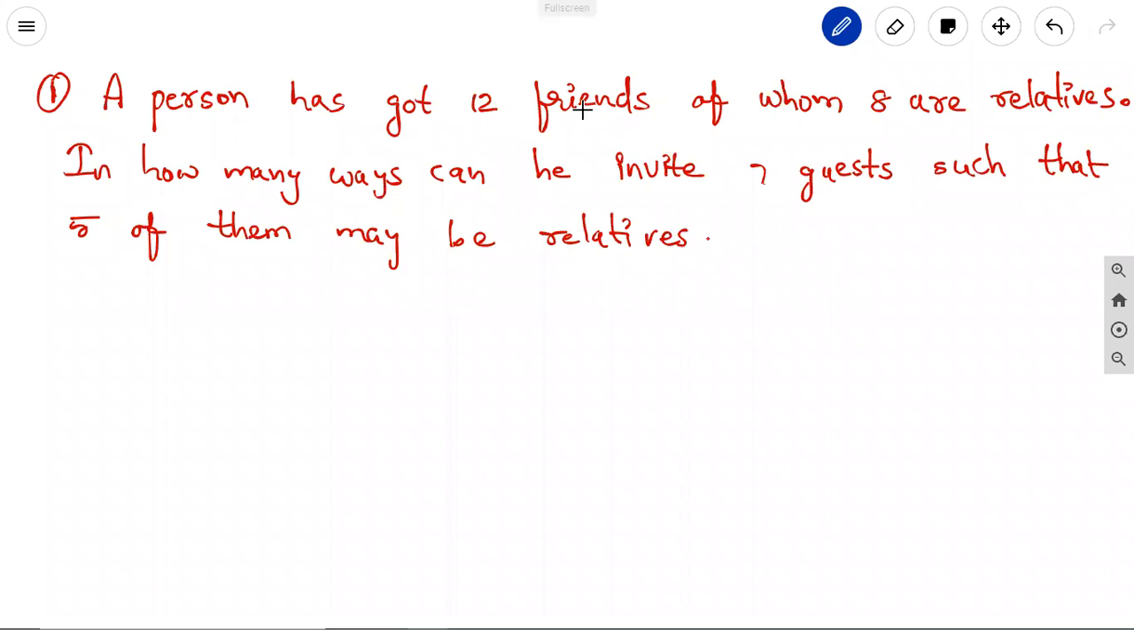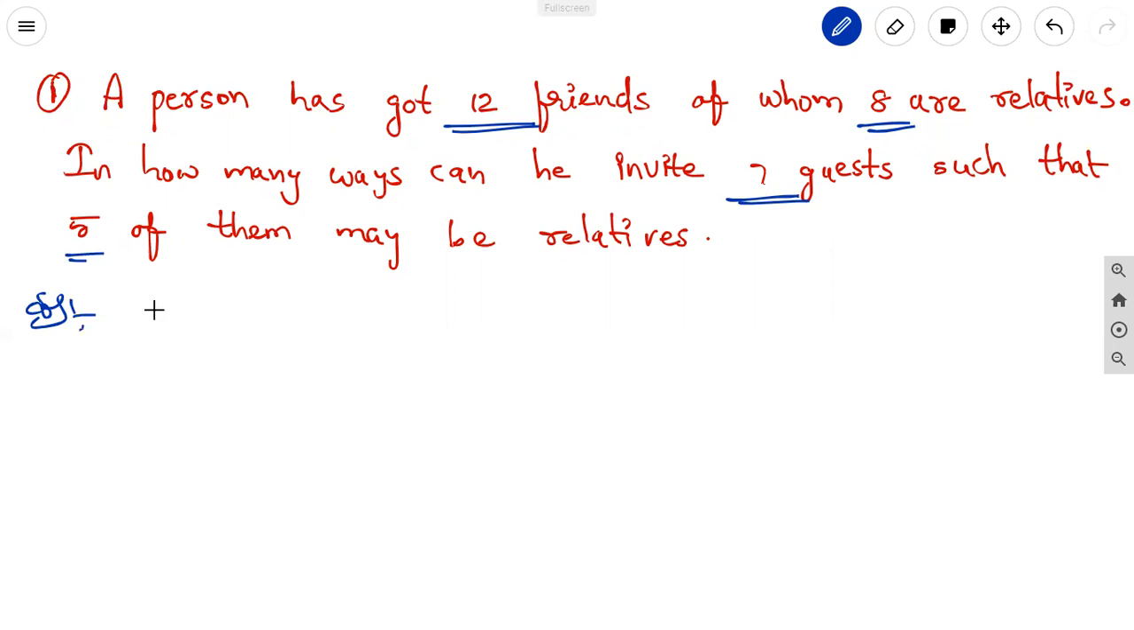Problem on combinations. First problem: a person has got 12 friends, of whom 8 are relatives and the remaining are friends. In how many ways can he invite 7 guests such that 5 of them may be relatives?